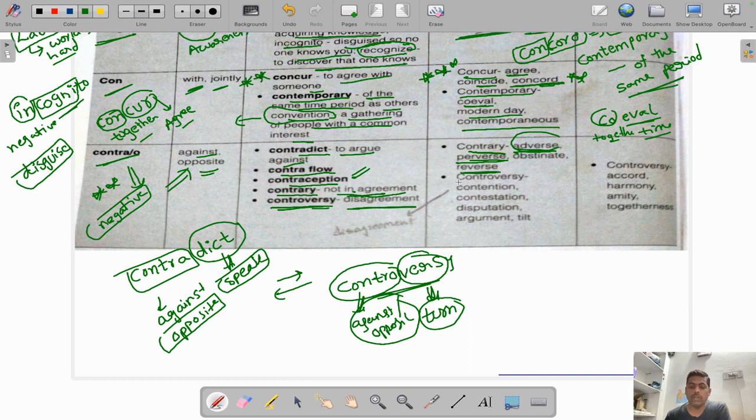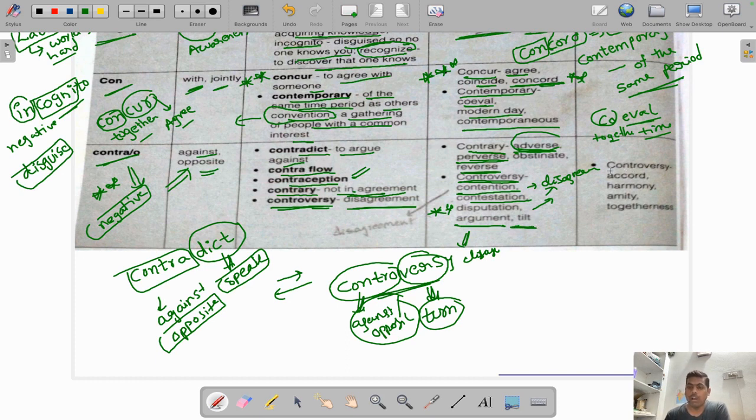Now coming to the synonyms for controversy. Synonyms will be contention, which means also disagreement only. Contestation is also disagreement. Disputation is also disagreement. For example, if two people are in dispute with each other, we will say those people are in disagreement. Argument means disagreement only. I am trying to argue with you means we both disagree with each other. Tilt also means disagreement only.